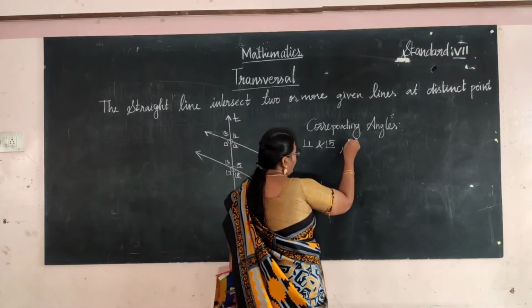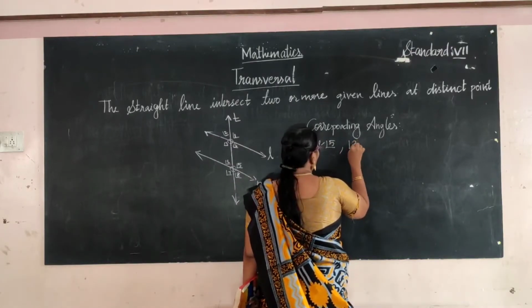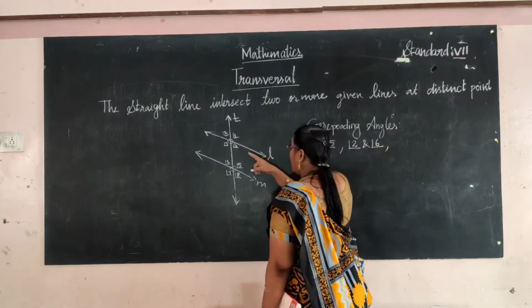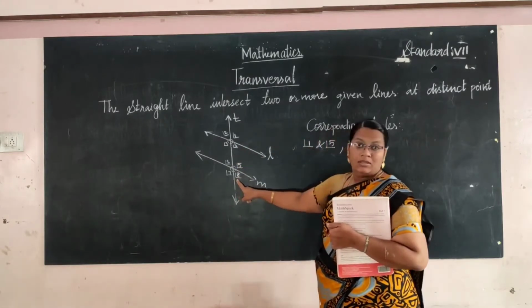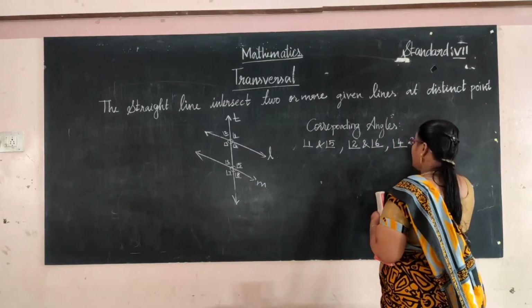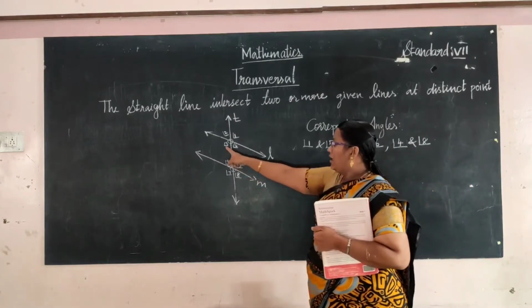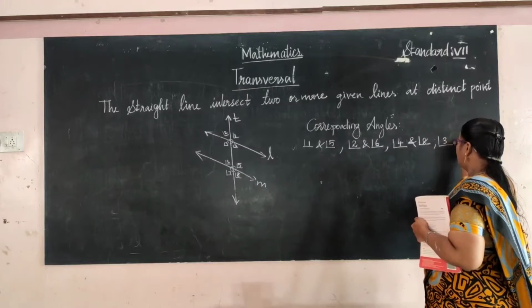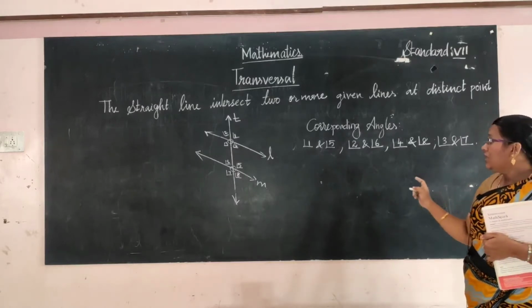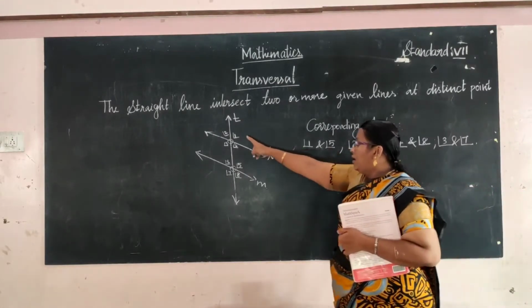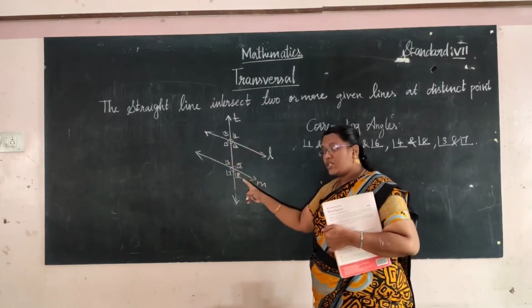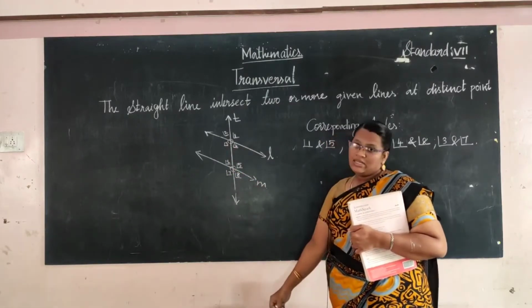Angle 2 is corresponding to angle 6, angle 4 is corresponding to angle 8, and angle 3 is corresponding to angle 7.